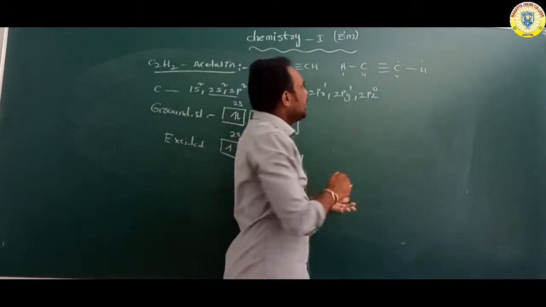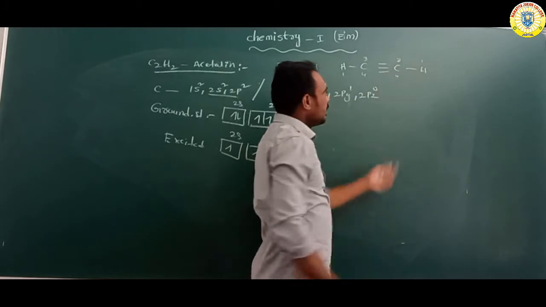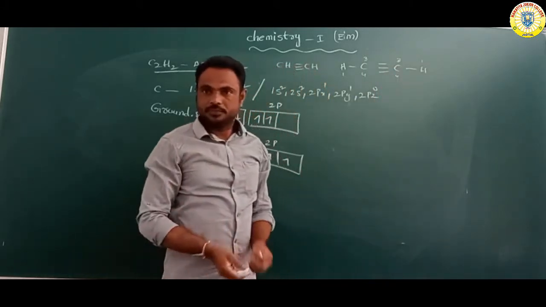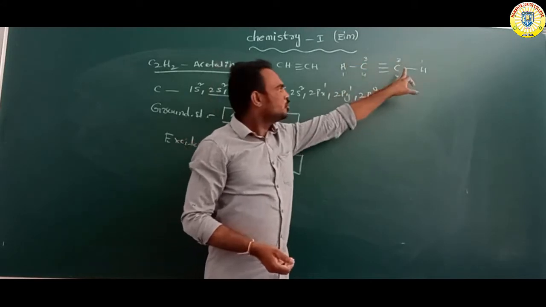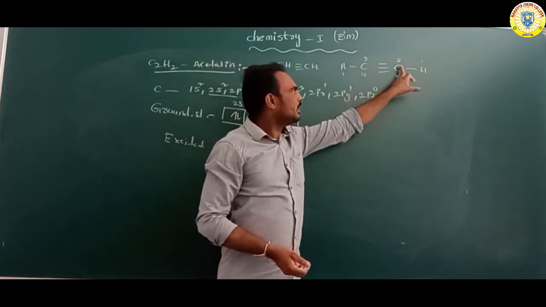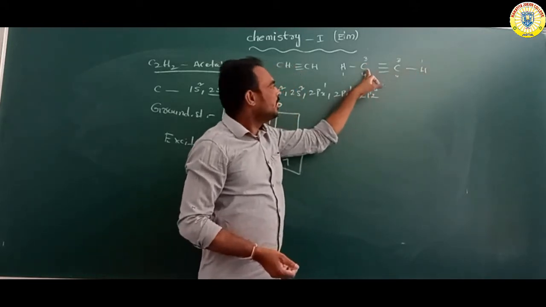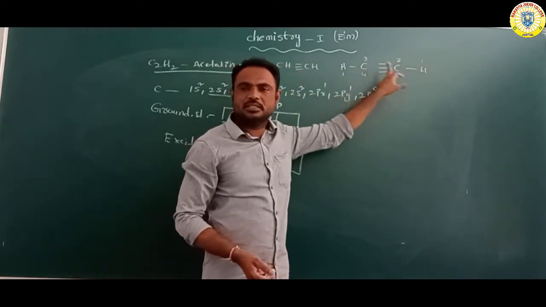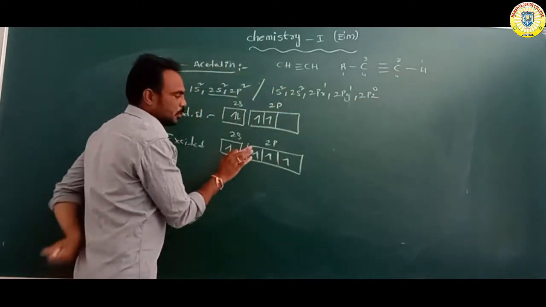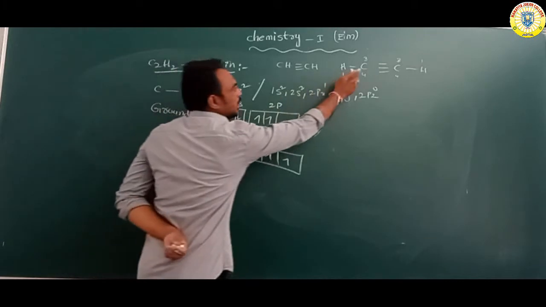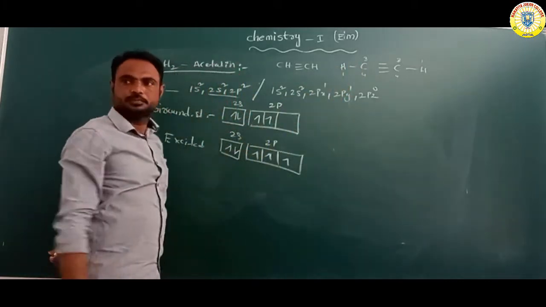The remaining 3 electrons of this carbon, and the other carbon also contains 3 electrons. One electron is bonded with hydrogen on each carbon. But the remaining carbon contains 3 single electrons. Listen: suppose you have taken one carbon attached with one hydrogen atom, one bond.